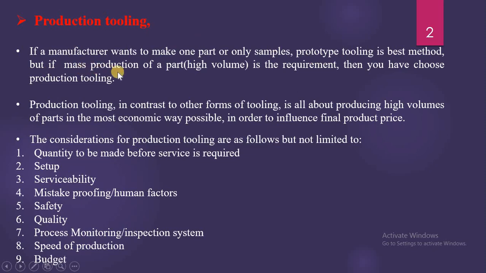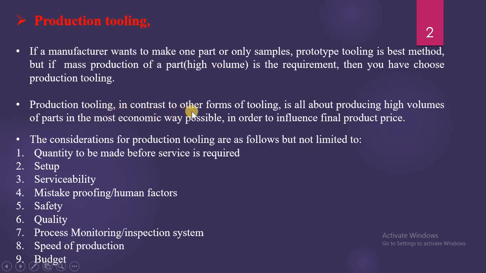If a manufacturer wants to go for mass production or to manufacture a part with high volume, then he has to select production tooling. Means there are two types of tooling, prototype tooling and production tooling. In prototype tooling, if a manufacturer wants one part or a sample, then he will go for prototype tooling. But if a manufacturer wants mass production or high volume production, he will select production tooling.